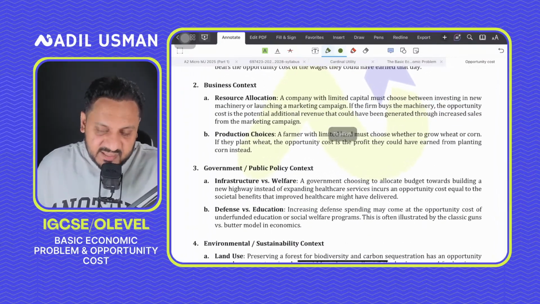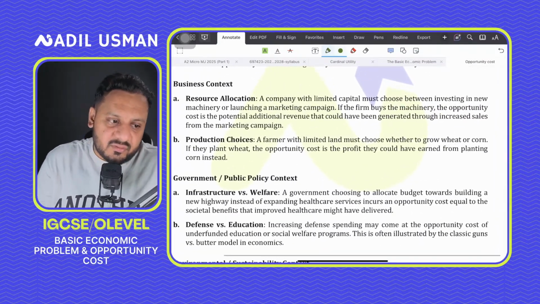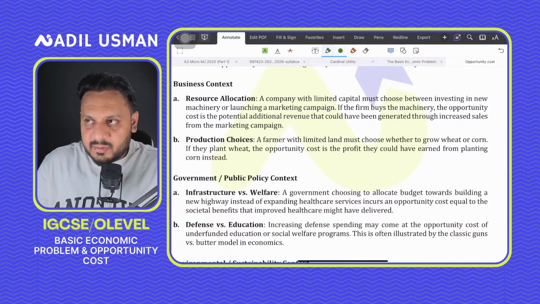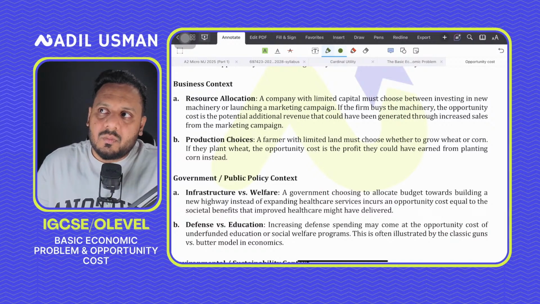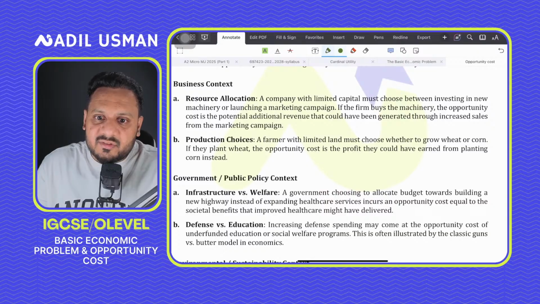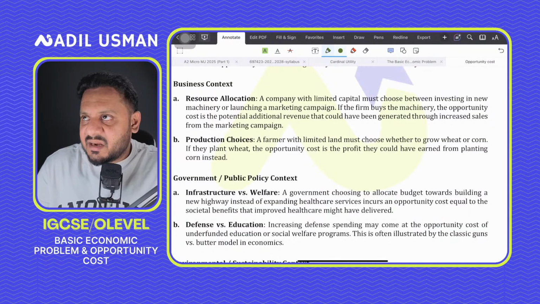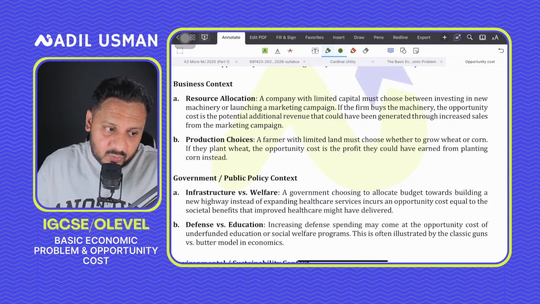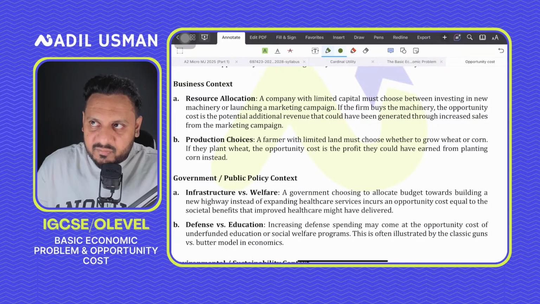Even companies like Apple or Google must constantly choose. They would be thinking, do they need to spend more on research and development of new iPhones, or should they be spending that money on advertising campaigns? Or instead of advertising campaigns, should they be spending more money on research and development of new iPhones, right?